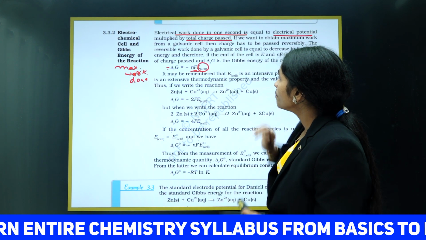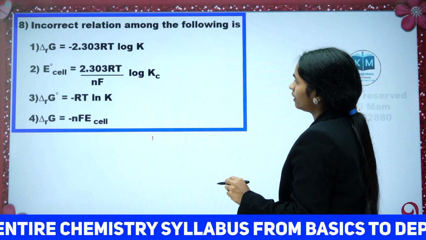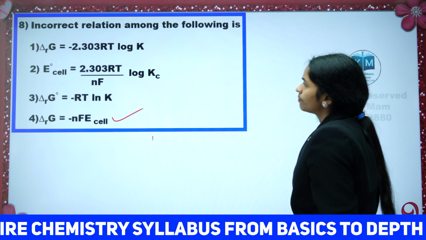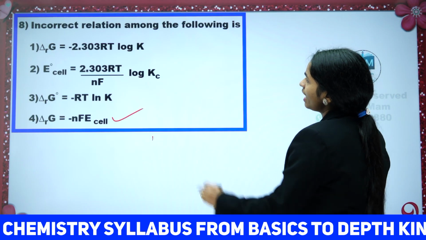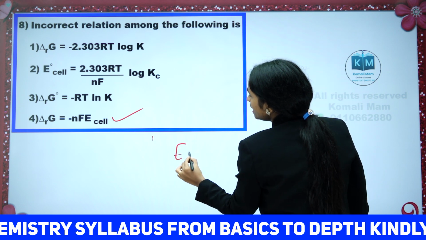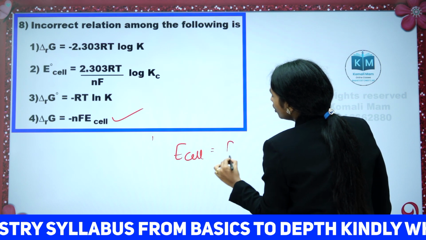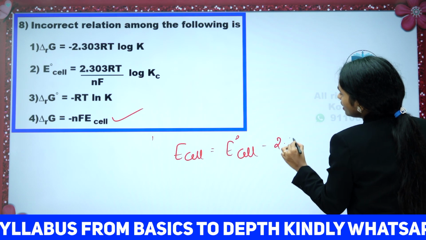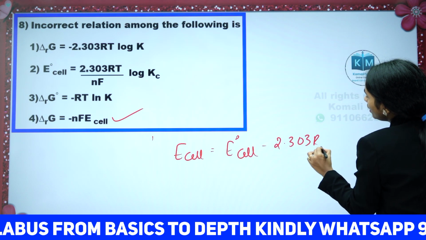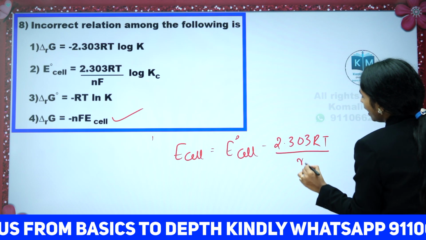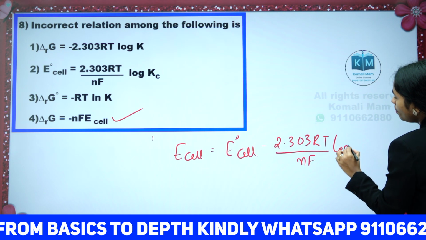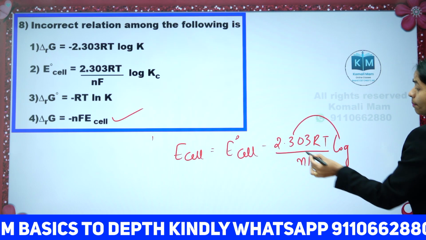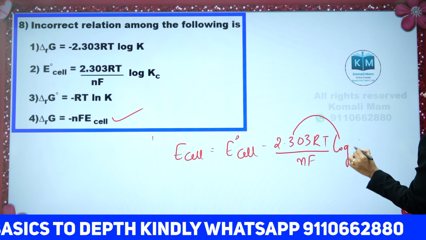Okay. Now which option is correct? This is correct, right? And previously we have discussed E cell is equal to E naught cell minus 2.303 RT by NF log of products by reactants.